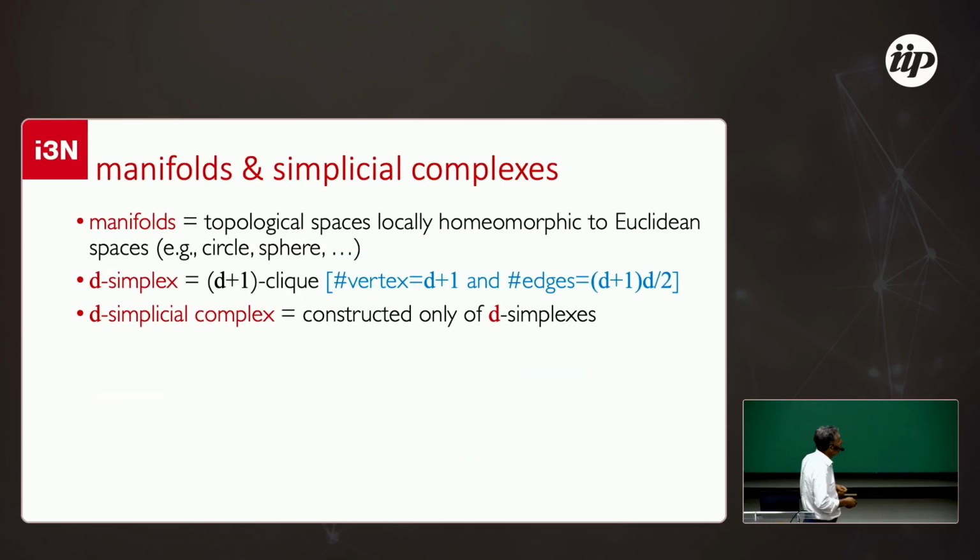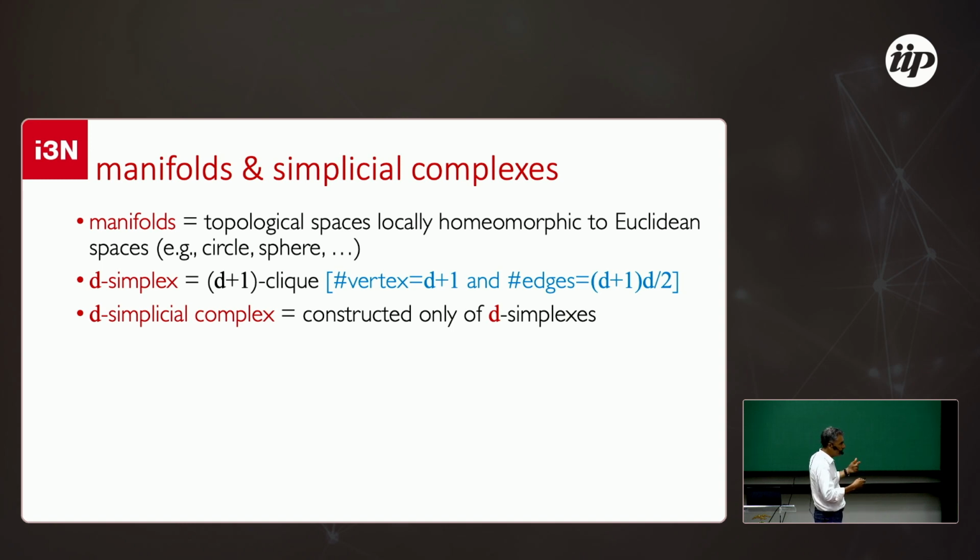So as I said, I will talk about simplicial complexes and manifolds. Manifolds here are topological spaces that are locally homeomorphic to Euclidean spaces, like circles, spheres, torus, etc. Again, a simplex is a d plus 1 clique.